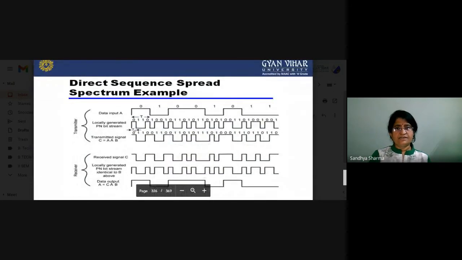Now you can see here this is the data signal A. Then there is a PN sequence generator, and after that we receive the spread signal, and no one can detect this type of signal. Since changes are done in the transmitter section, the same thing is also applicable to the receiver part. You have to demodulate and despread your signals. Once you have spread your signals, again you have to despread them at the receiver part.